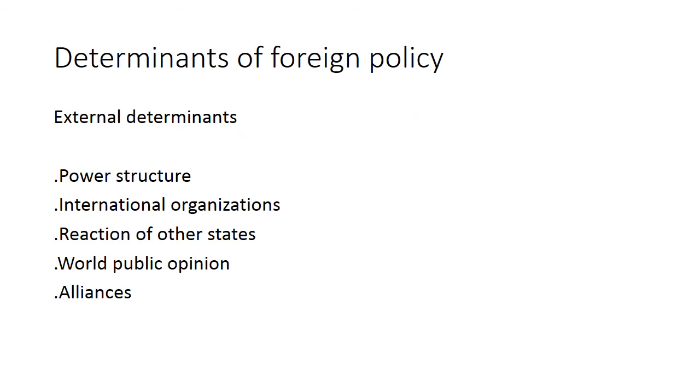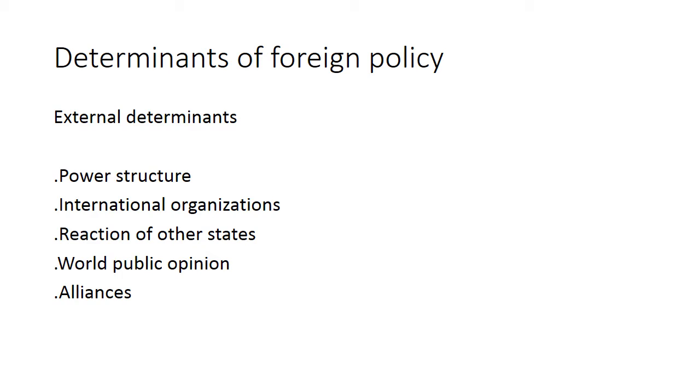Determinants of foreign policy. There are some external determinants and internal determinants of foreign policy. We will discuss them one by one. First of all, I will discuss external determinants of foreign policy. These include power structure, international organizations, reaction of other states, world public opinion, and the last one is alliances. There are many other determinants, but I have chosen some of them and added them in my lecture.